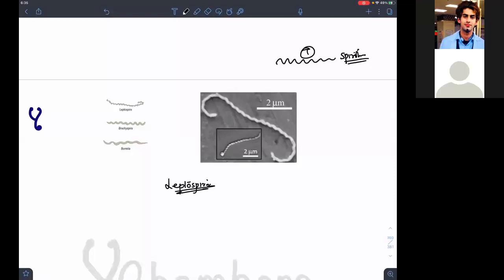Borrelia, which we will be reading in the next topic, will be a fatty guy. This fatty spiral guy. Borrelia means big. B for big, B for Borrelia. So big Borrelia, fatty guy, but spiral. Leptospira, can you appreciate, is spiral but with hooked structure? Okay, so this Treponema was spiral. Fine.